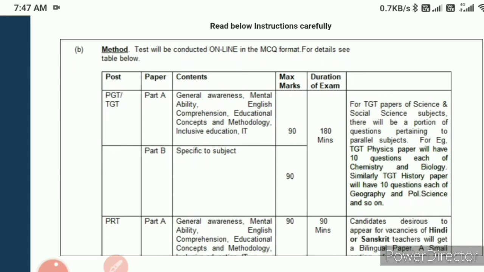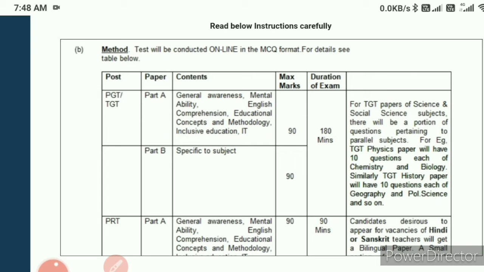For PGT and TGT, they will ask a first paper with general knowledge or general awareness, mental ability, and English, a common paper for everyone, and also concepts, research methodology, inclusive education, IT, etc. They will ask 90 questions. Then there is part B, in which they will ask 90 questions from the particular subject, and the duration of the exam is 180 minutes. The details are already given here, you can check them out.